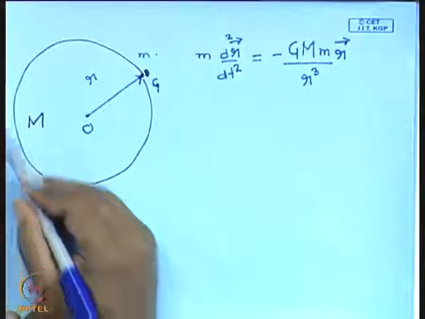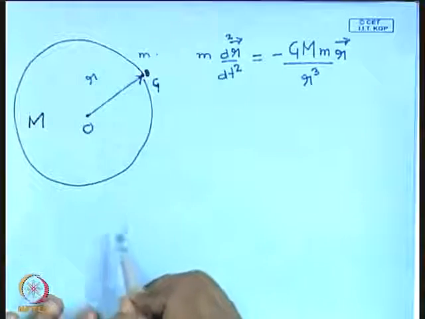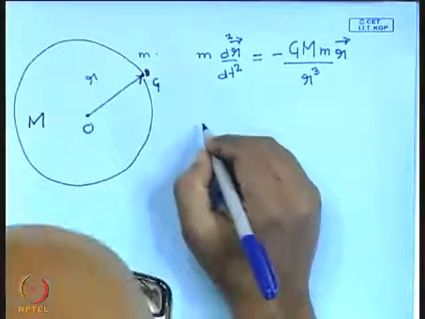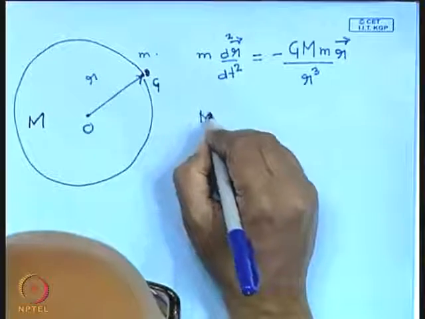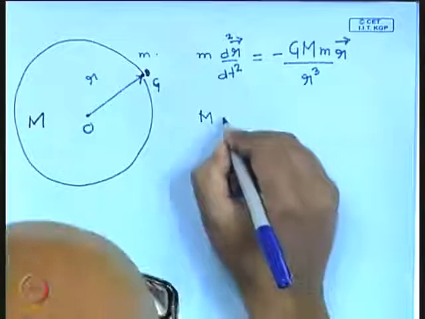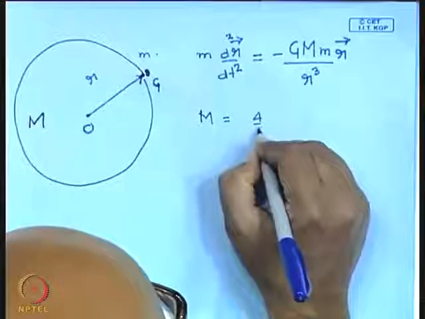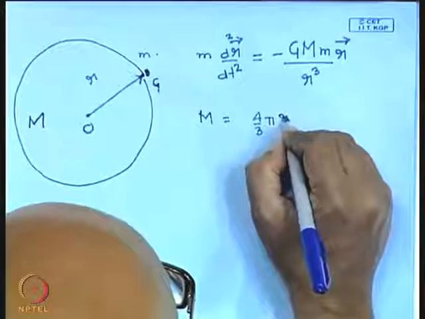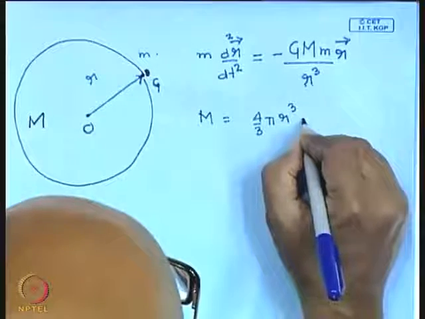Remember that the density is the same throughout, because we have assumed that the universe is homogeneous. If I write this in terms of the density, we know that the mass inside a sphere of radius r is 4/3 π r³ ρ.